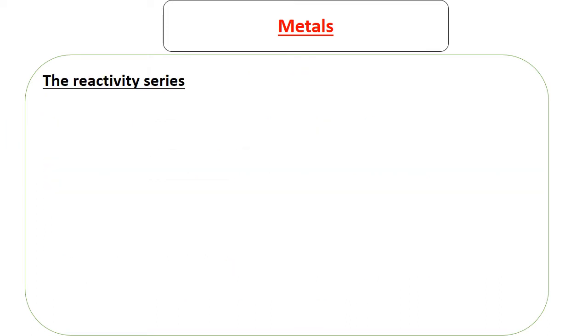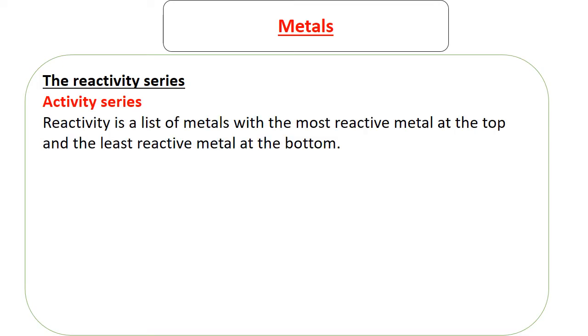Next, we take a look at the reactivity series. So the other name for this thing called the reactivity series is activity series. What is it? So the reactivity series is just a list of metals with the most reactive metal at the top and the least reactive metal at the bottom.